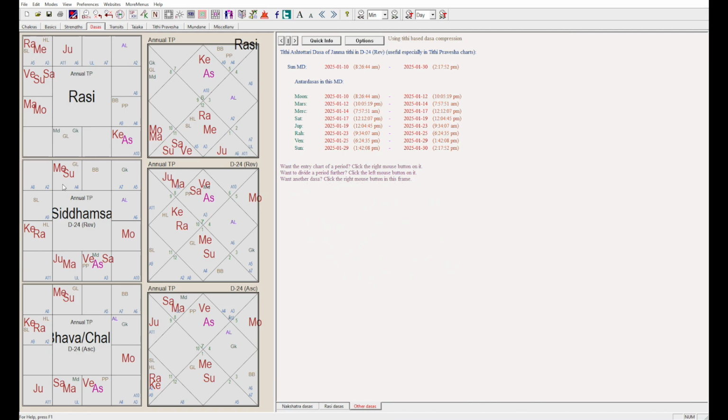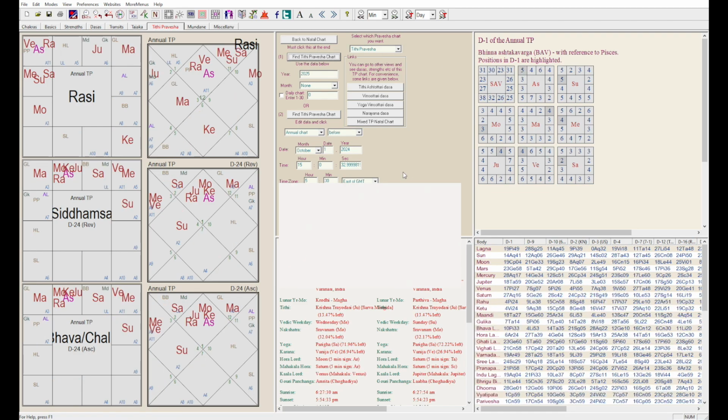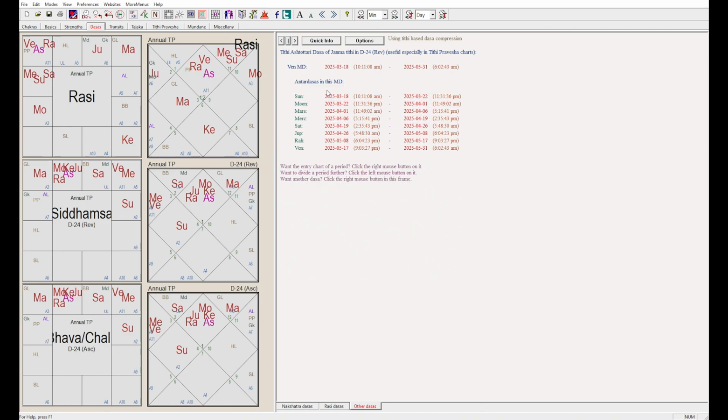Let us look into the next, fourth attempt. The fourth attempt is going to be in April 2025. If he clears in January, he wouldn't have to take up the April 2025 exam, but still let us look at the dasha and the annual chart. That falls in the 2025 year, and the Tithi Ashtottari dasha during that exam would be Venus. Venus for both. If he clears the prelims, he will be taking up the advanced JEE, which is scheduled sometime in May.